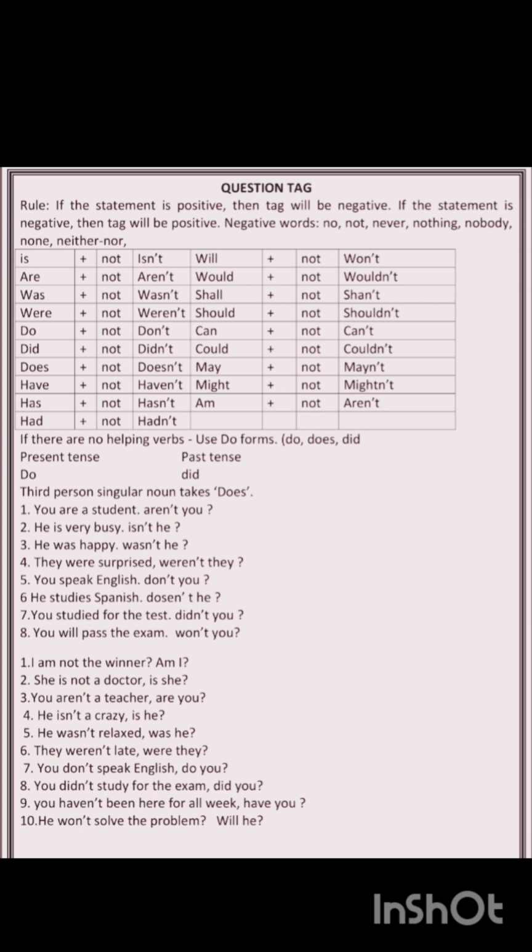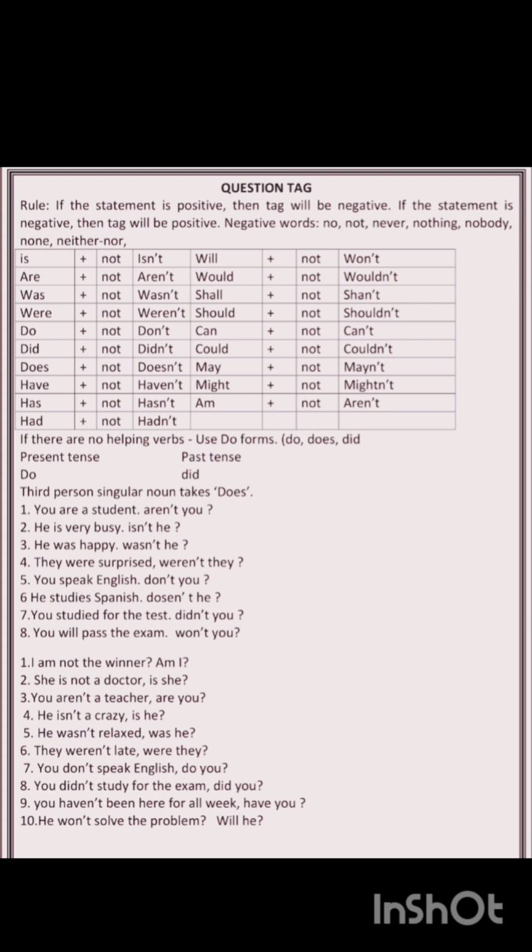I am not the winner, am I? See here, it is a negative statement, so you have to write the positive tag, that is, am I? She is not a doctor. It is a negative statement. All these are negative, so you have to write the positive tag: is she? You aren't a teacher, are you?